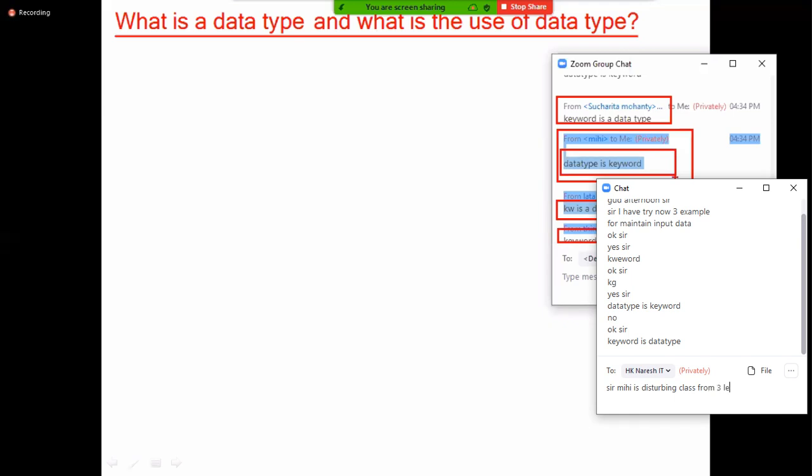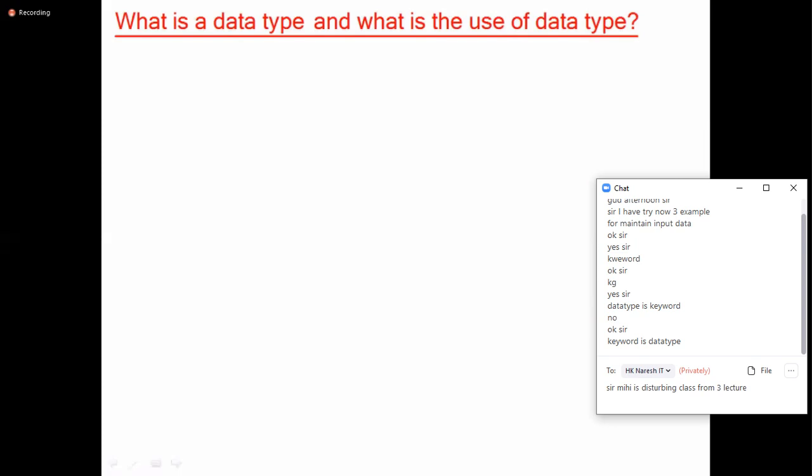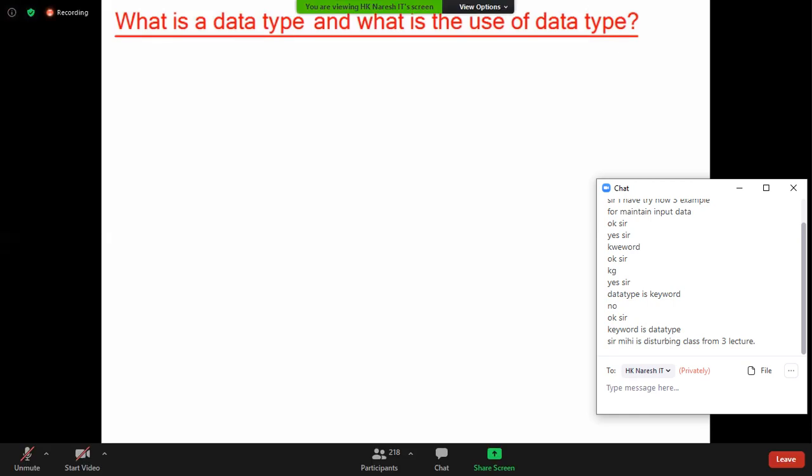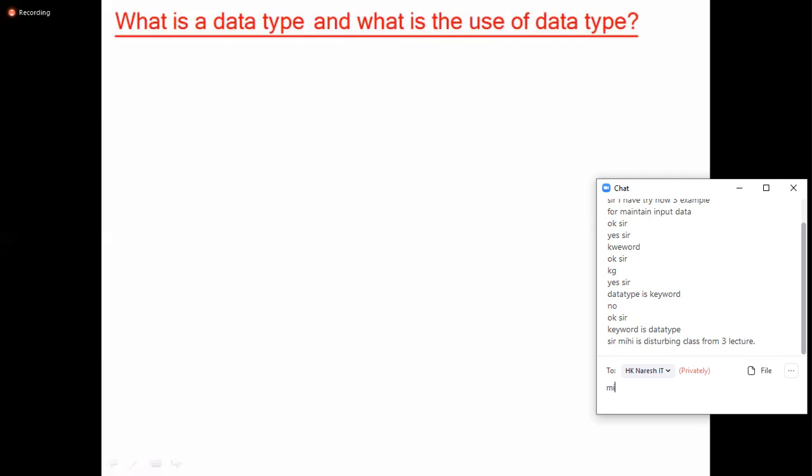Tell me, is Mihi a person, or is a person a Mihi? I'm giving one more example to correct your mind. Mihi is a person, or person is a Mihi? Respond, sir.